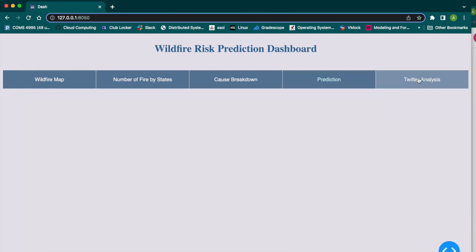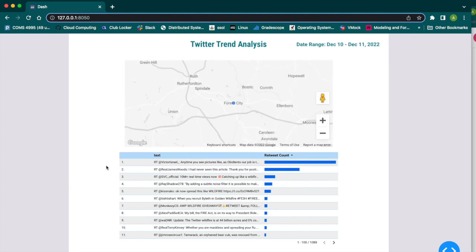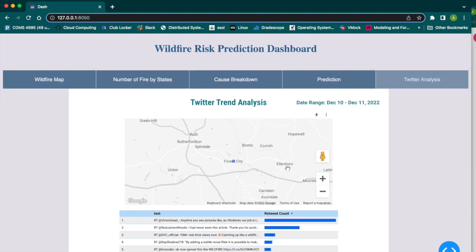The final tab is the Twitter analysis. The tweets are sorted by the number of retweets here, and if any tweet has longitude and latitude coordinates, it will also be displayed on the map here.